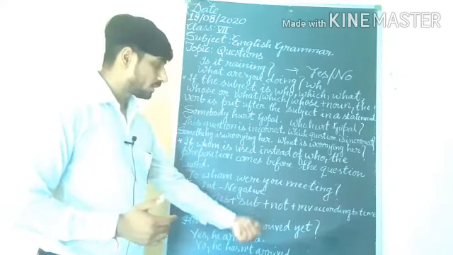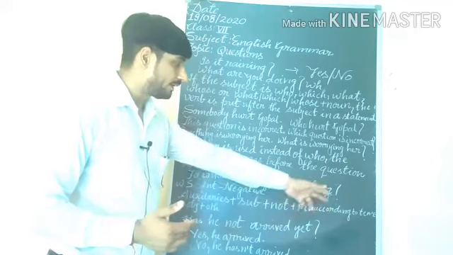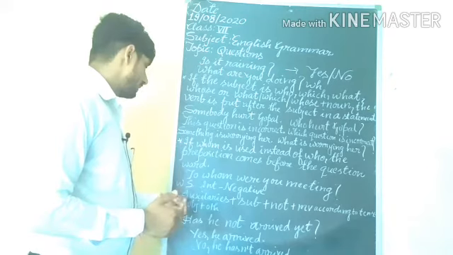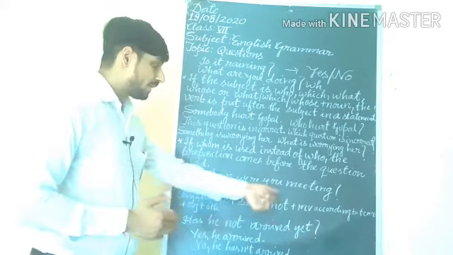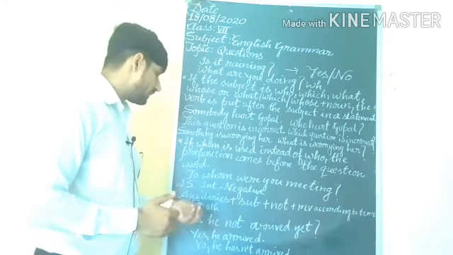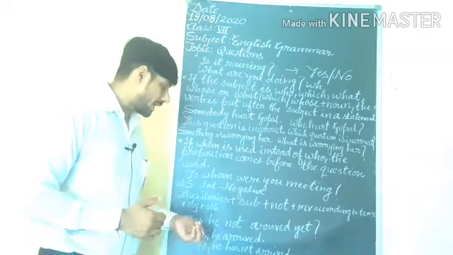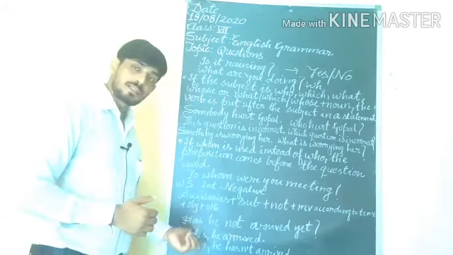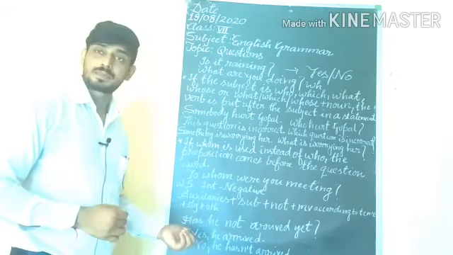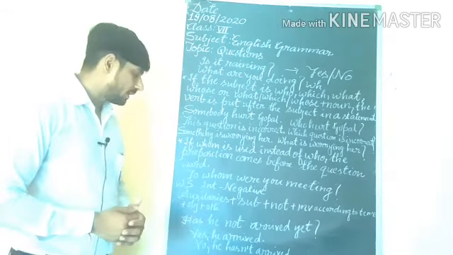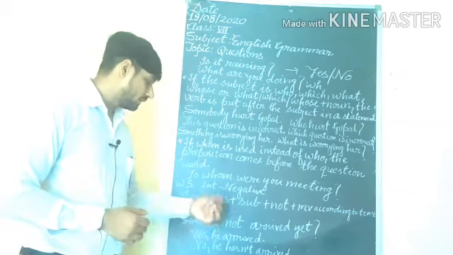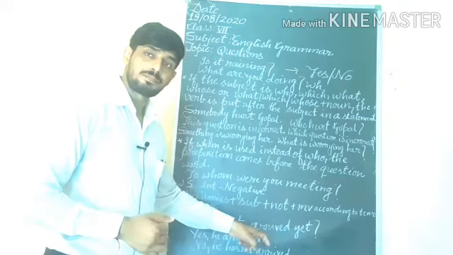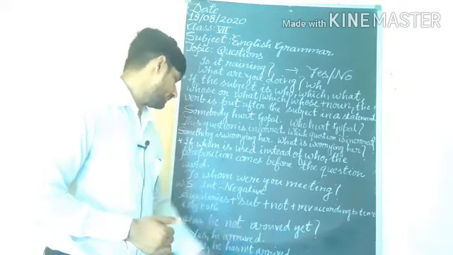Afterward we will use not, then the main verb form according to tense, object plus other. So here: has he not arrived yet? Here has is used because the sentence is in present perfect tense. Afterward we use subject plus not plus the main verb's third form, the past participle, then the rest.